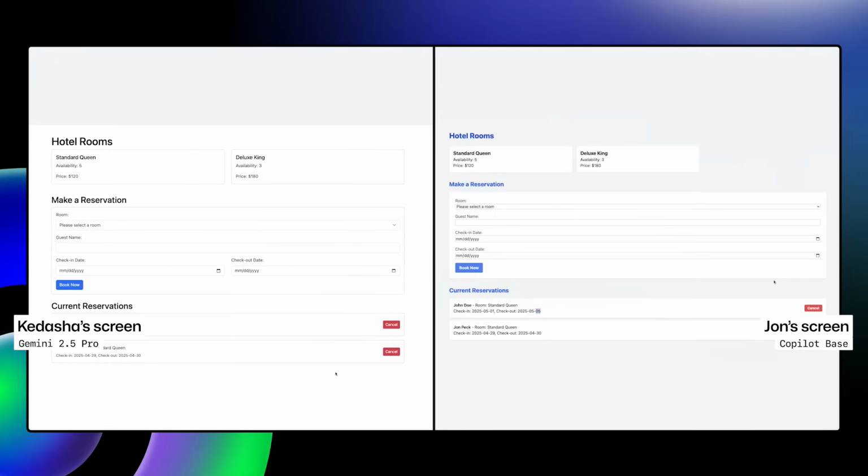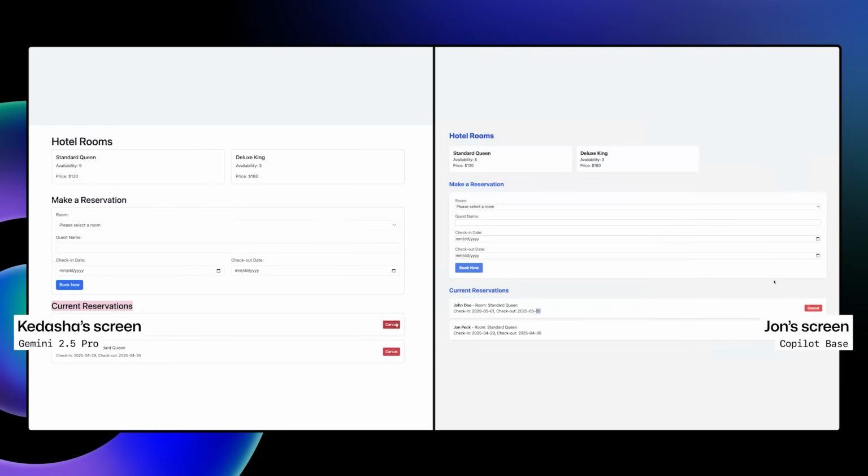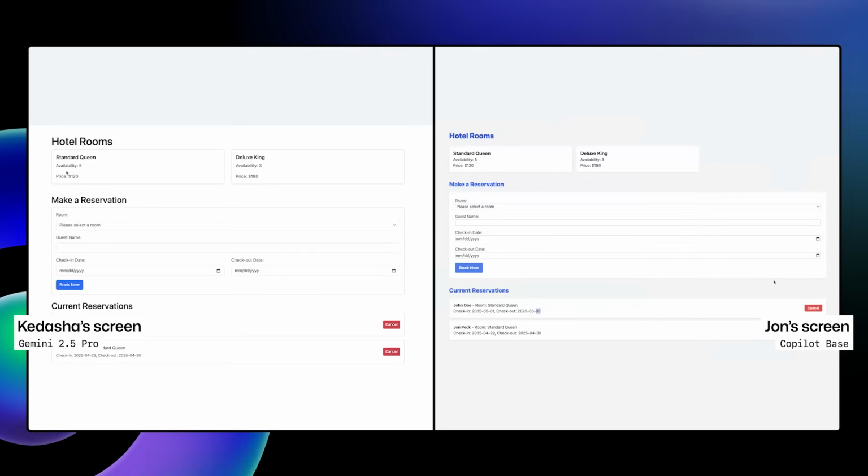This UI does not look like yours because this is not blue. This is not blue. Oh, it's not paying attention to that. It did put the button here. Okay. Oh yeah, and it did update like here. Now it just says availability and price like yours. Okay. All right.